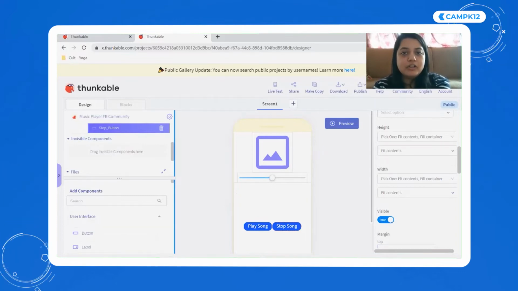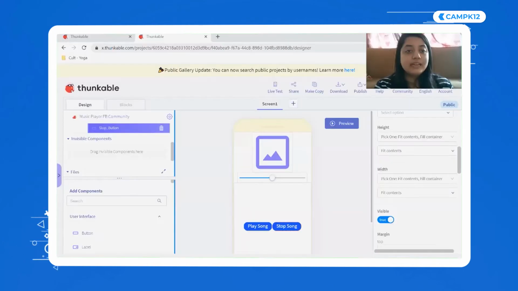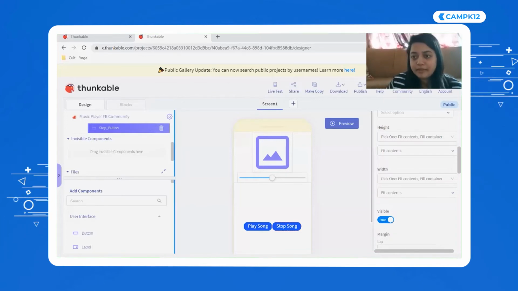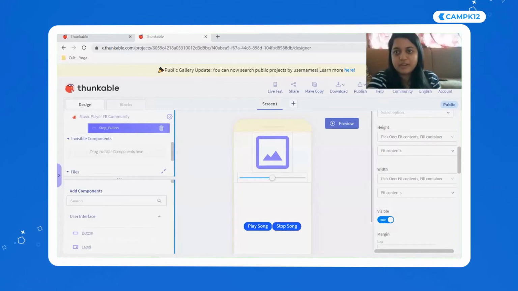I'll tell you how to download an image and also how to download a song, but I'm going to give you 2 minutes. I'm going to keep sharing my screen, and I want you to go and rename the components properly. So everyone go and rename the components properly. I'm waiting here for you guys.